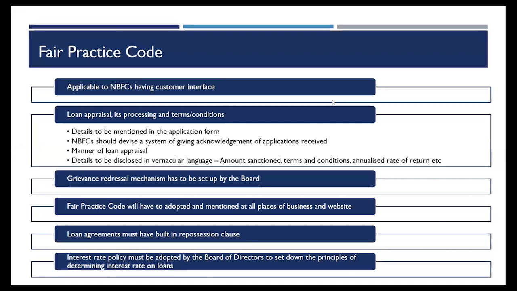Apart from this, there is the repossession clause. You cannot be very coercive in your repossession mechanism. So in case of secured lending, it has to be ensured that the repossession clause is not very coercive, and no undue advantage is taken of the customer. So I have to ensure this fair practice not just in my marketing, on my lending side, on my servicing side, but also collection. There are 4 aspects wherein the fair practice code has to be ensured throughout the process, starting from marketing to lending to servicing as well as collection.